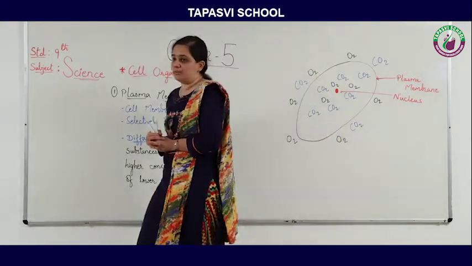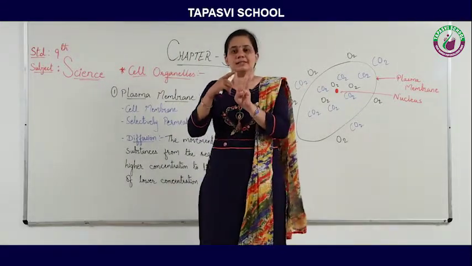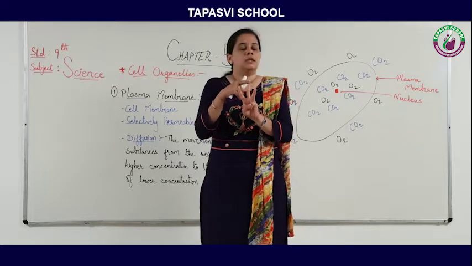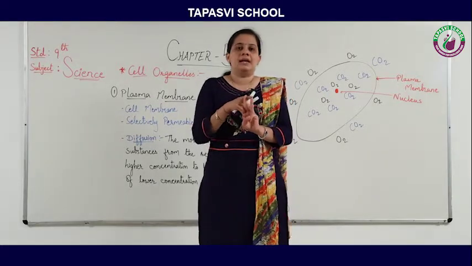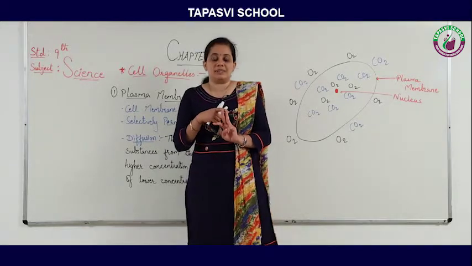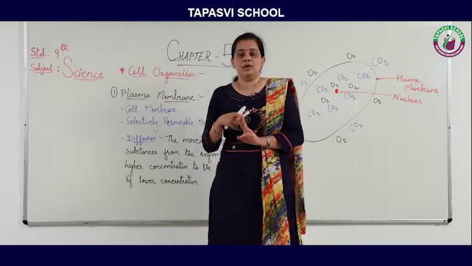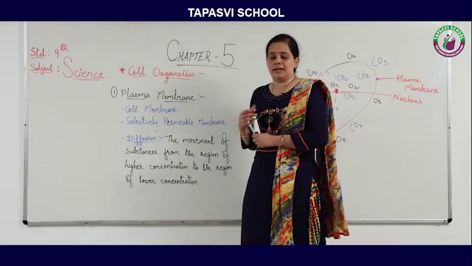So the cell membrane has three names: the cell membrane itself, the plasma membrane, and the third one is the selectively permeable membrane.